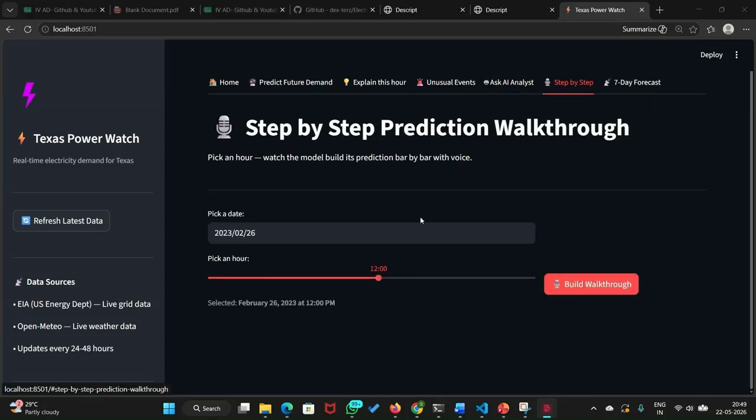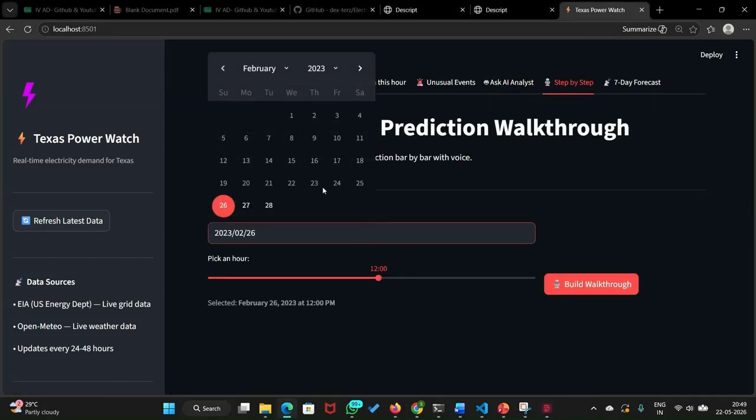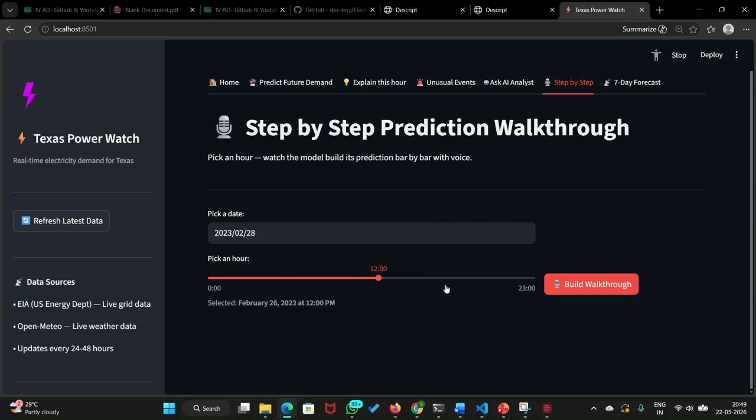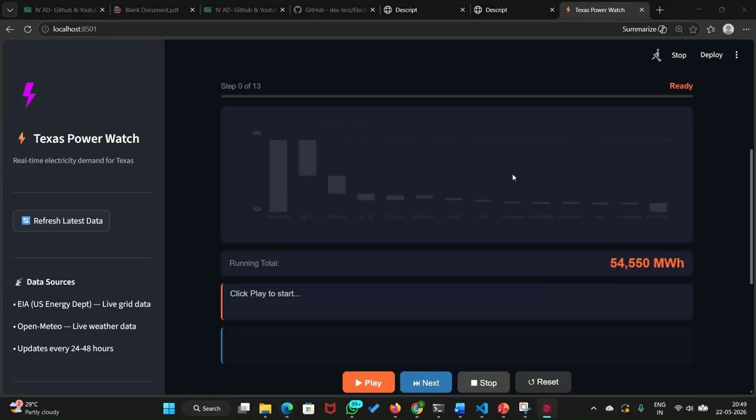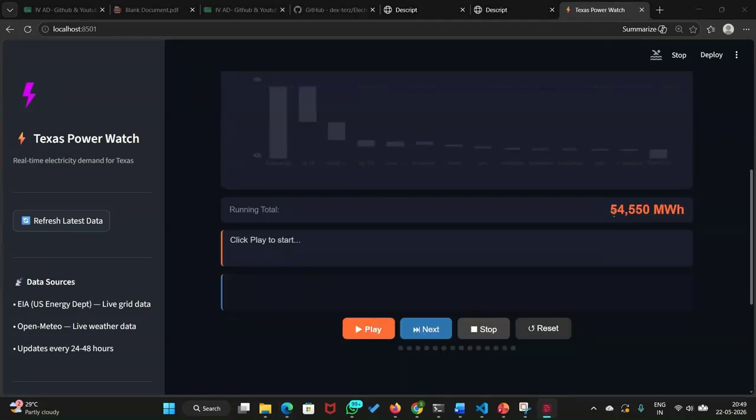And this is the step-by-step walkthrough for the prediction for each day. Let's say I selected a date and selected some hour and click build walkthrough. So here first it will have a base of 54,550 megawatts.